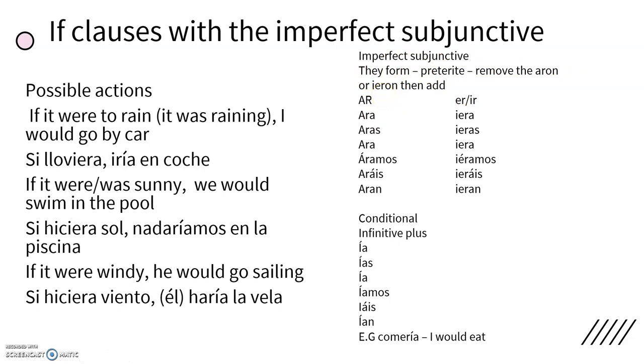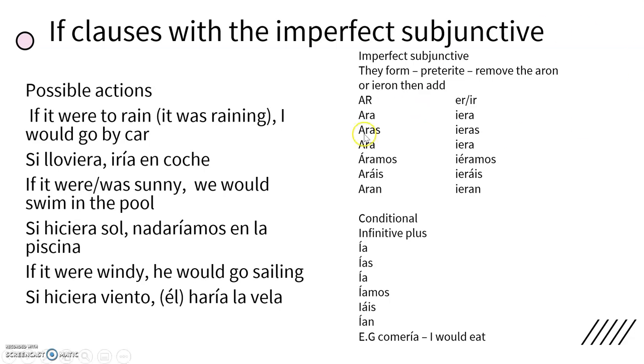So a traditional one that teachers will tell their students is the verb tener, for example, and then tener goes to tuvieron in the preterite. We take the ieron off, and then we're left with tuv, T-U-V, and that's how we get tuviera or tuvieran, etc. And quite often we say, oh, if I had the money, I would. Si tuviera el dinero. So that's how that one works, okay?